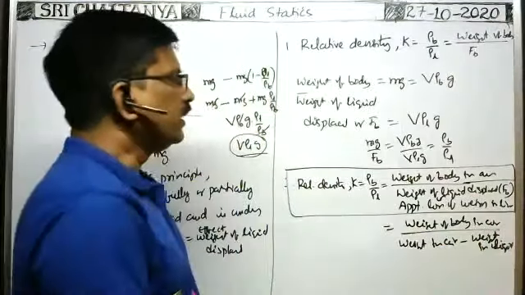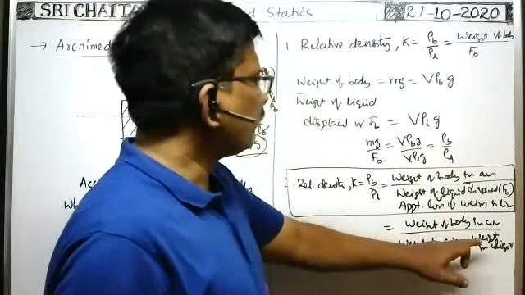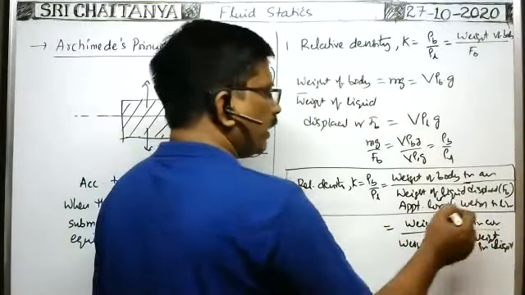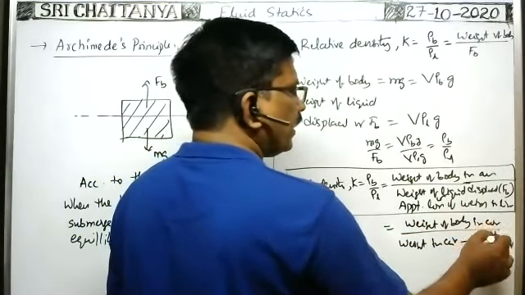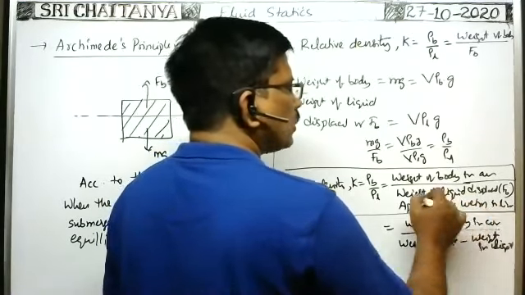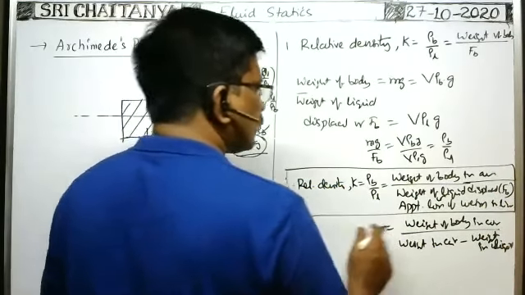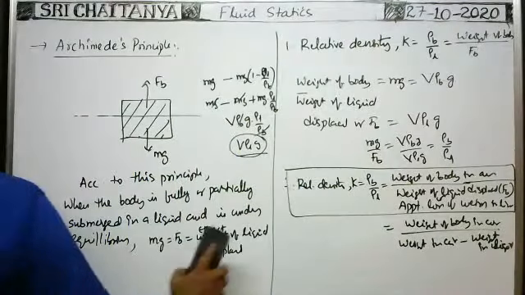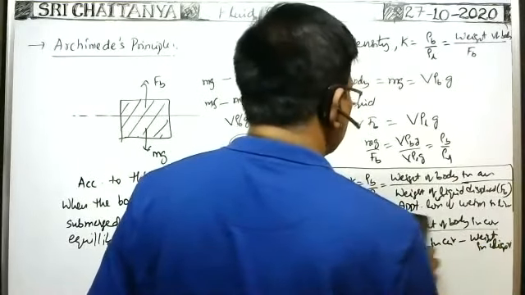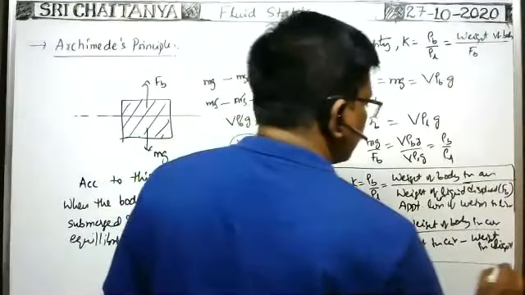That's why this can be written as the weight of the body in air minus the weight of the body in liquid. Weight of the body in air minus weight of the body in liquid is equal to the apparent loss of weight of the body, which is equal to buoyant force. That's why we can write the relative density like this also. It is also an important formula. So these are important formulas for relative density.